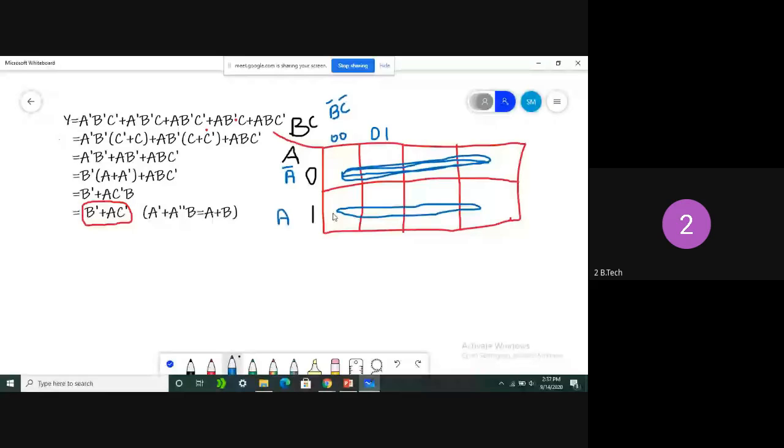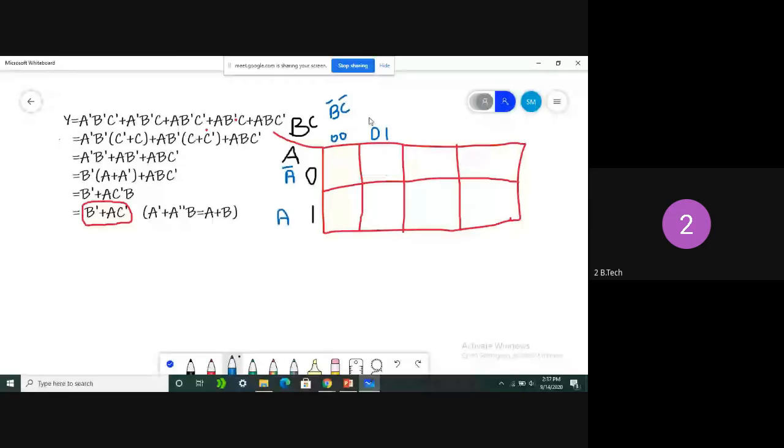Horizontally we are taking the A variable, and vertically we are taking the BC variables. So in the first row, the first 4 cells, A is 0, which is common in those 4 cells. In the next 4 cells, A is equal to 1. We already learned this concept clearly in the last session. So 0 1 means instead of 0 we can take B bar, and this is C.